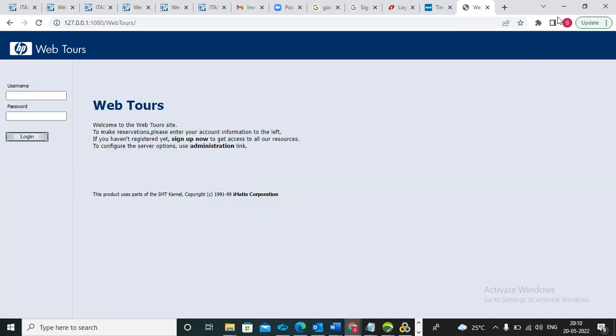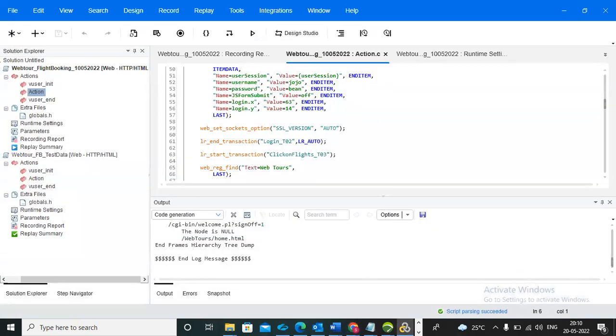For this application, what values did we find? Username, password, departure date, return date, and apart from that, the number of passengers, and after that first name, last name, address 1, address 2, credit card details, and expiry date. So these are all the details we entered, and we need to check those in our script.